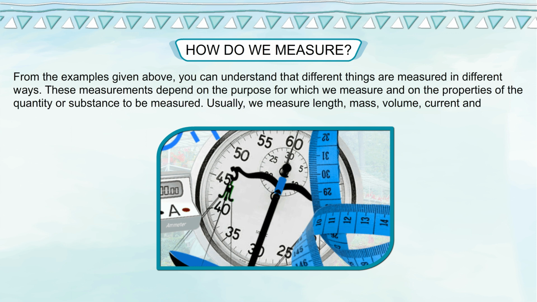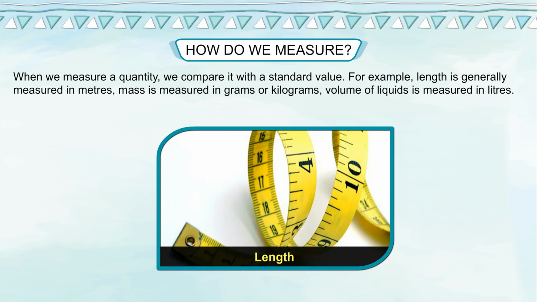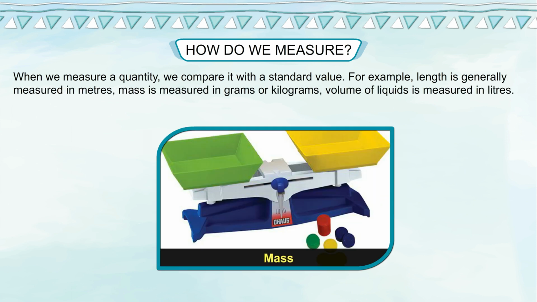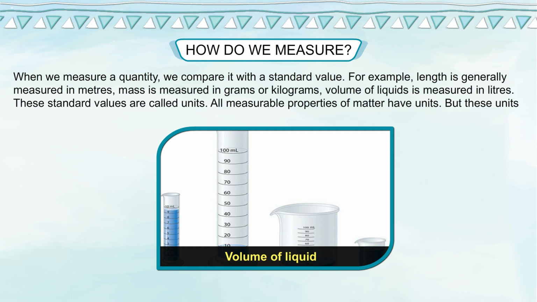Usually, we measure length, mass, volume, current and temperature. When we measure a quantity, we compare it with a standard value. For example, length is generally measured in meters. Mass is measured in grams or kilograms. Volume of liquid is measured in liters. These standard values are called units.